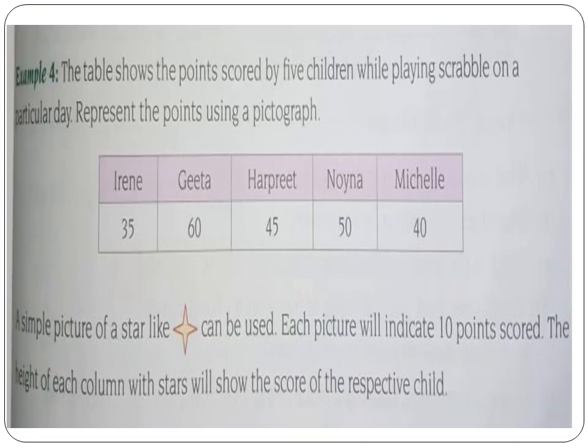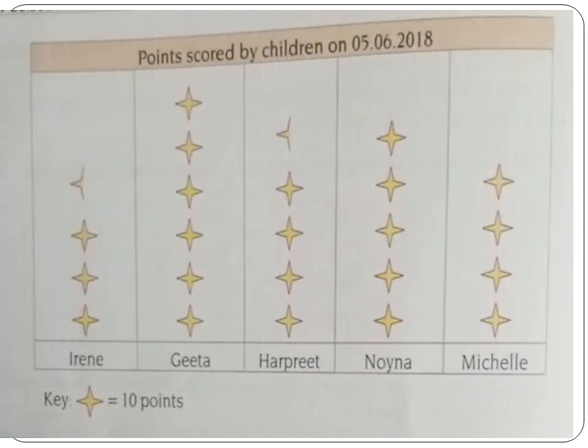Moving to the next example: the table shows the points scored by 5 children while playing Scrabble on a particular day. Represent the points using a pictograph. Here you can see 5 children's names are given along with their points. What we have to do is represent points with a star. Each picture will indicate 10 points scored. Shall we see how to do it? This is how it has to be represented.